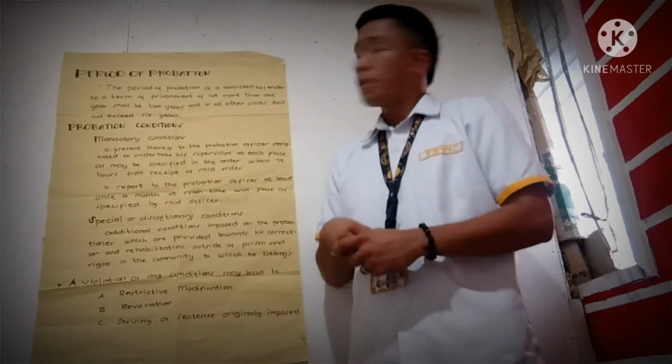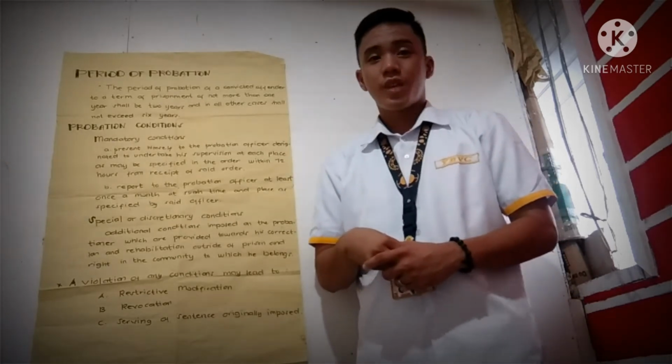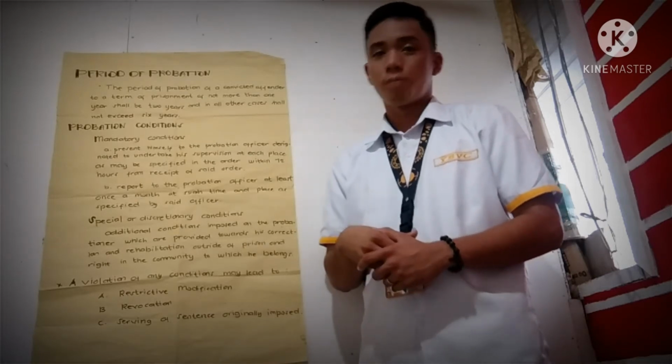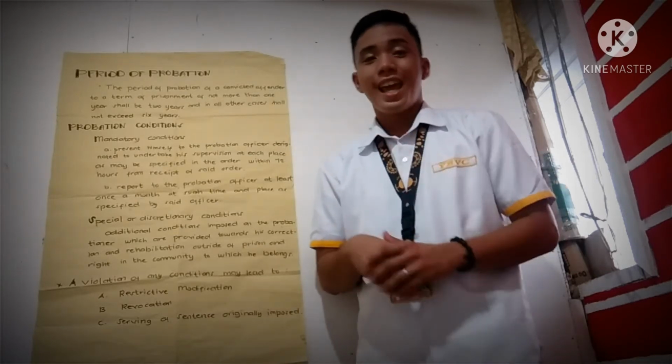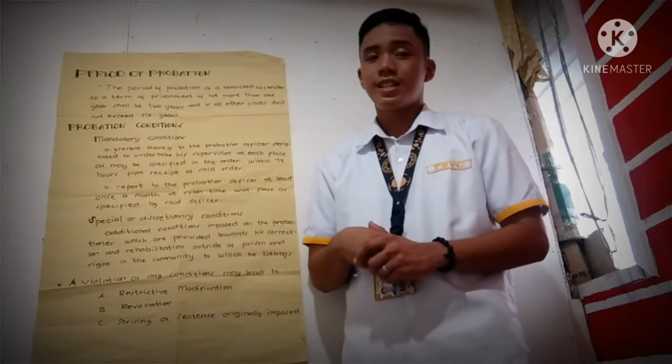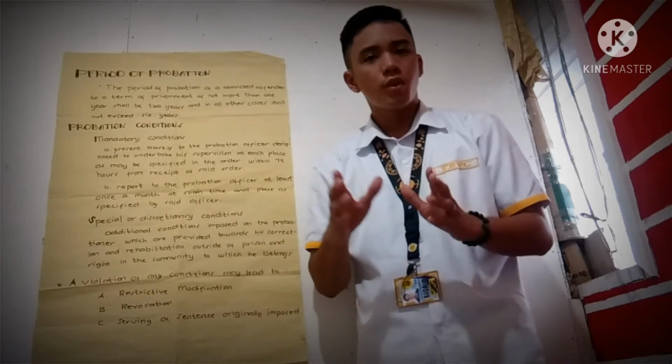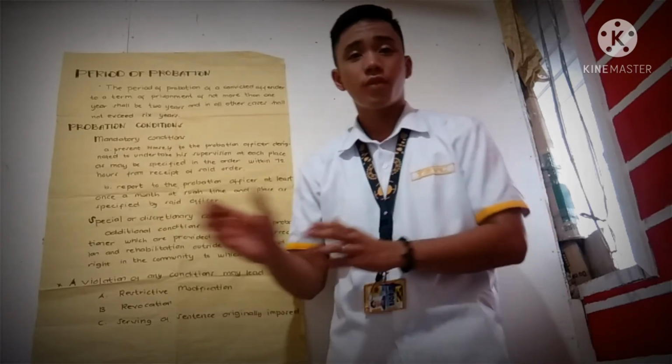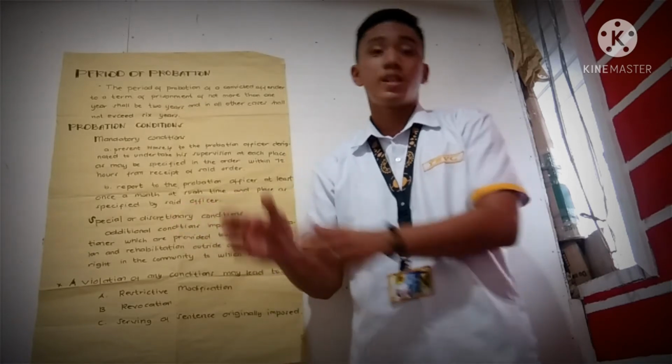The period of probation of a convicted offender sentenced to a term of imprisonment of not more than 1 year shall be 2 years, and in all other cases shall not exceed 6 years. Period means the length of time of his probation.